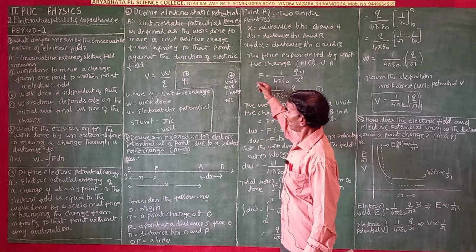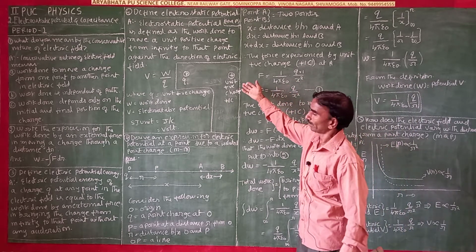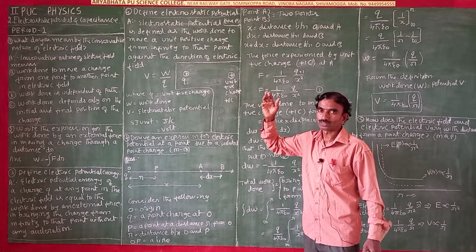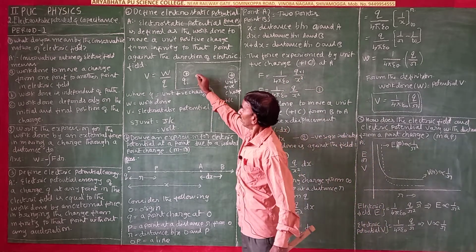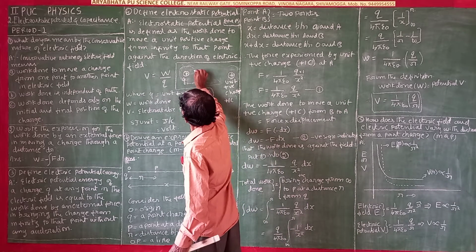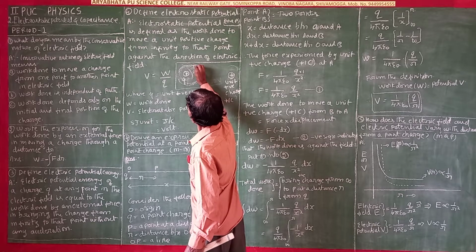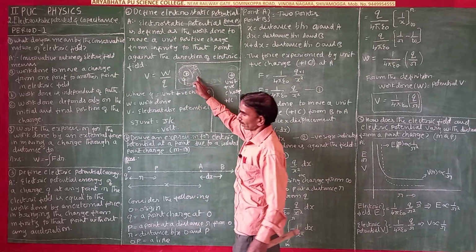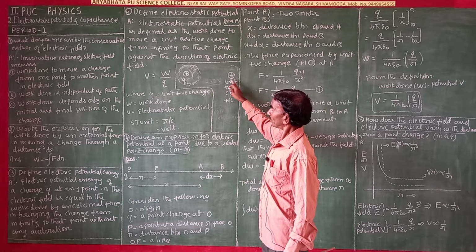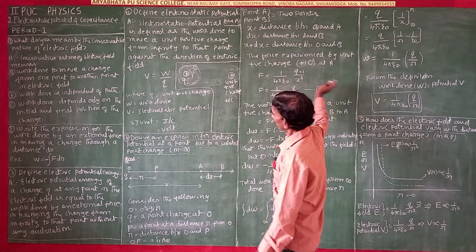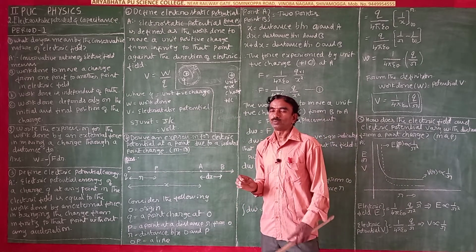To bring a unit positive charge from infinity to that point, around this plus charge there is an electric field. So, if we bring a unit positive charge from one point to another point in the field, we must do work.